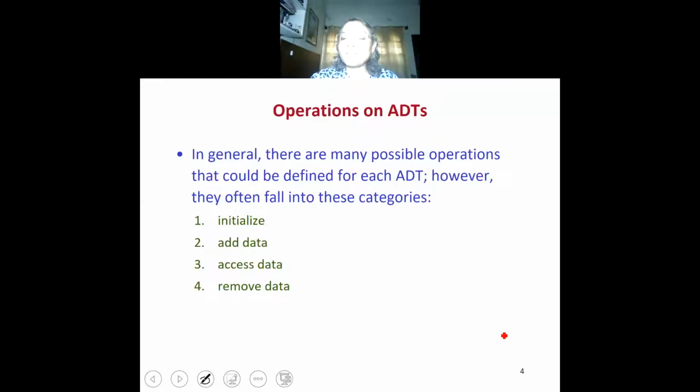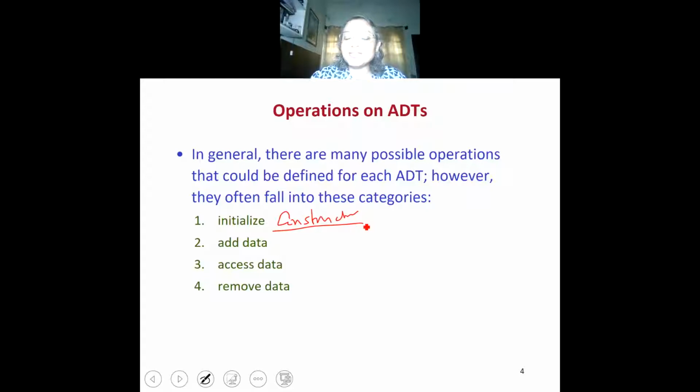Now, what are the operations which are available on ADTs? Depending on the requirement, you can define different operations for each abstract data type that you define. However, these are some of the categories of standard operations. First of all, in most cases, there is one or more constructor functions. So these constructor functions are to create an instance of the data type.